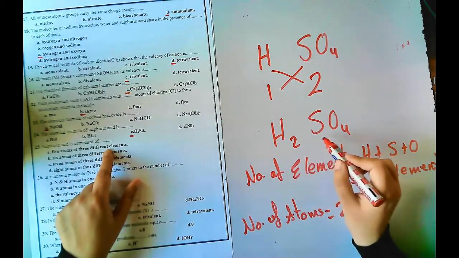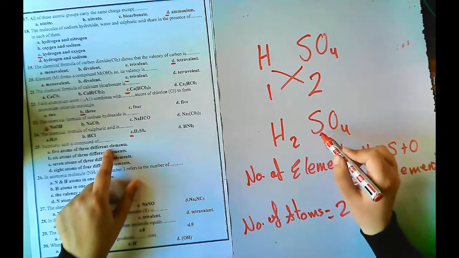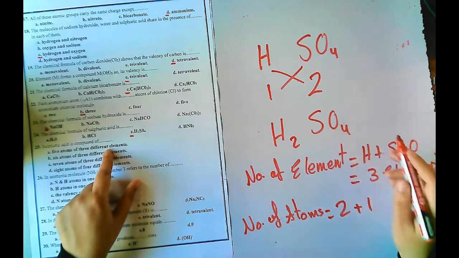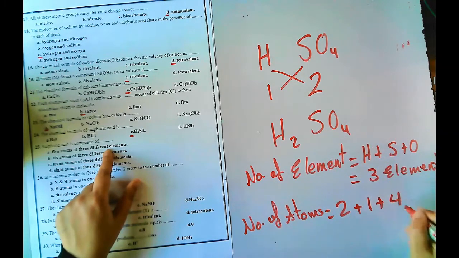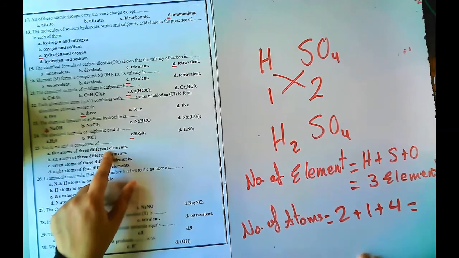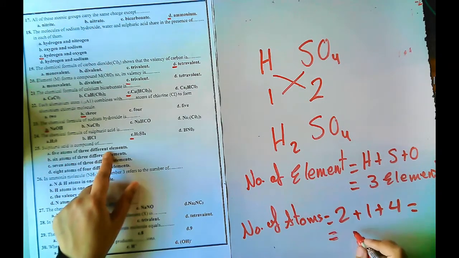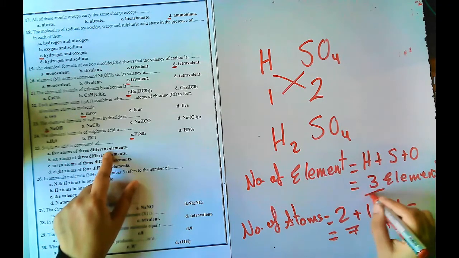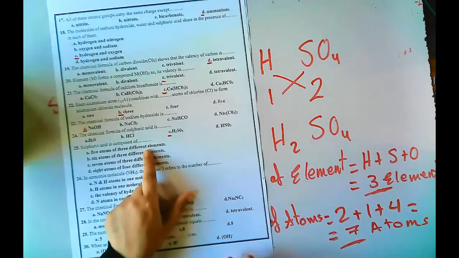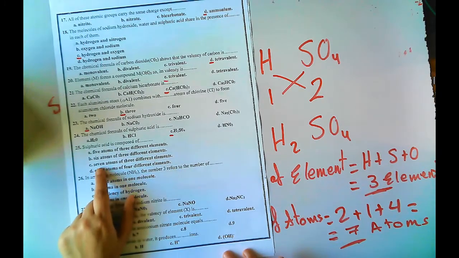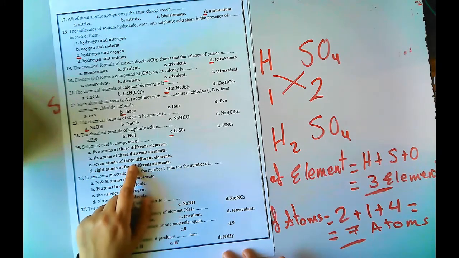Sulfur 1. Oxygen 4. So that equals 7 atoms. So 3 elements and 7 atoms. I will choose 7 atoms and 3 different elements.